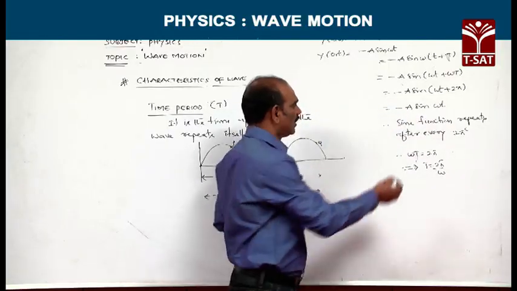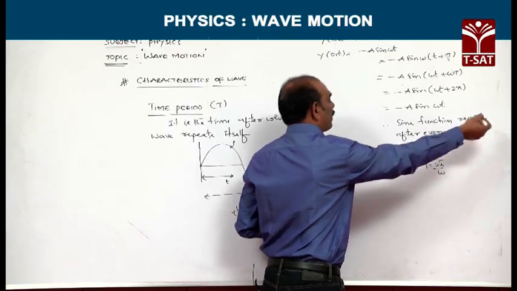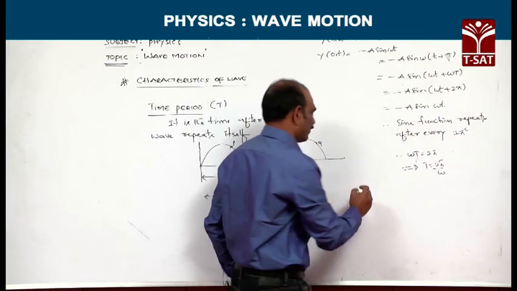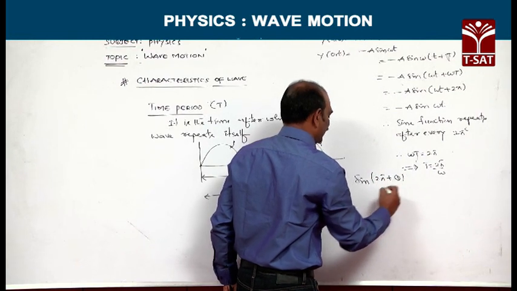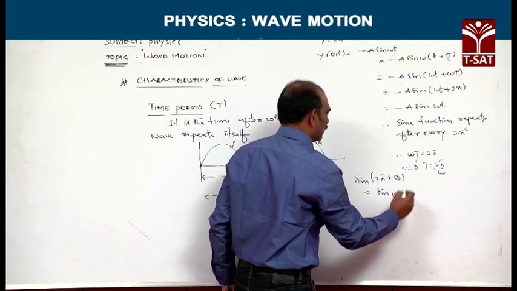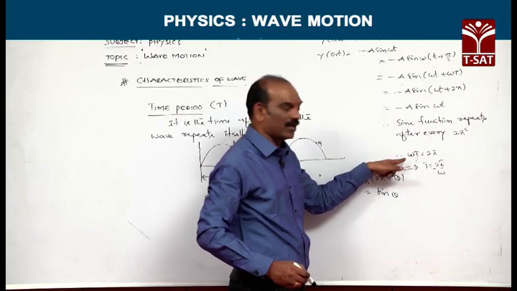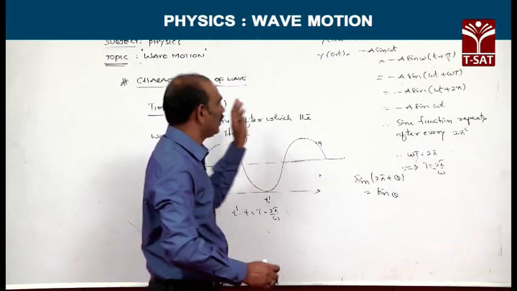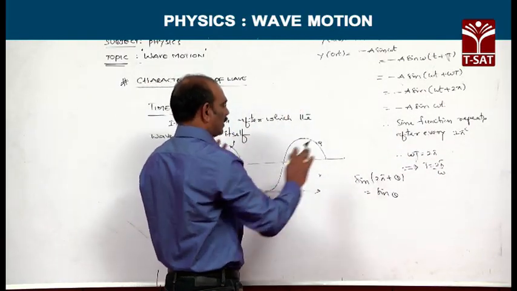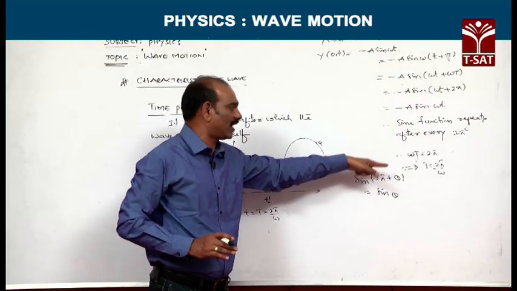The reason is that the sine function repeats after every 2 pi radians. That is, sine of (2 pi plus theta) is nothing but sine theta. Therefore, omega into capital T is equivalent to 2 pi. From this, T is equivalent to 2 pi by omega. On the whole, no need to remember all these concepts. You remember only one thing, that the time period T is equivalent to 2 pi by omega.